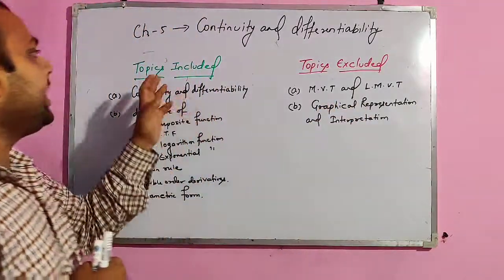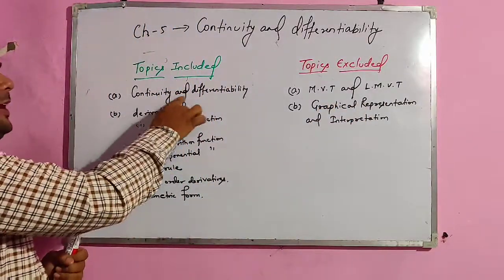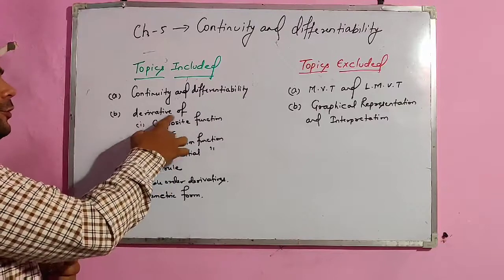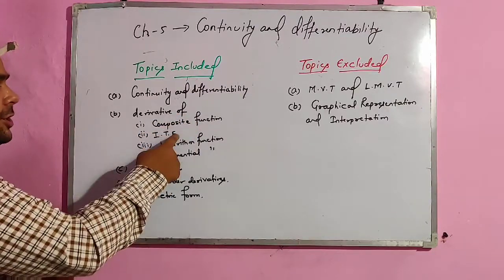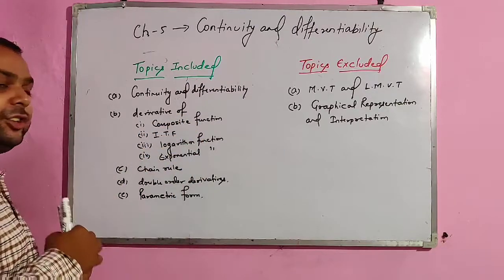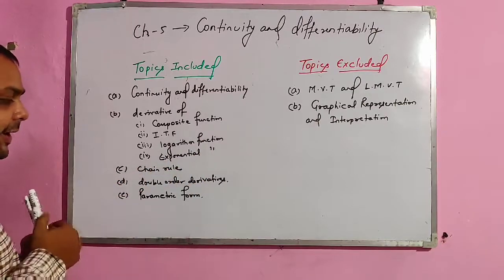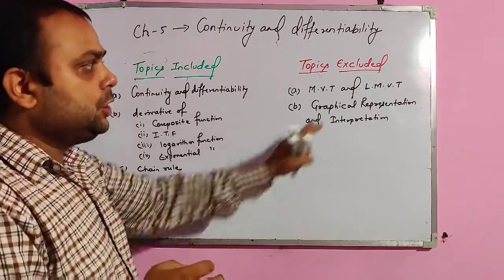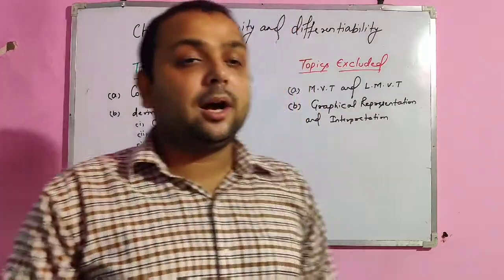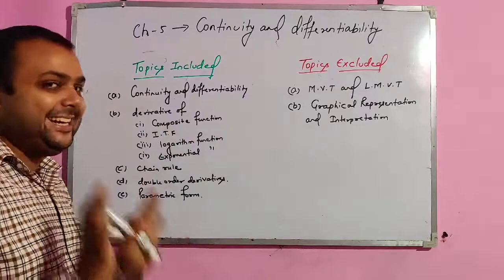The topics included are continuity and differentiability, derivatives of composite function, inverse trigonometric function, logarithm function, exponential function, chain rule, second order derivative and parametric form. So these 2 topics are excluded, otherwise all the topics remain intact.